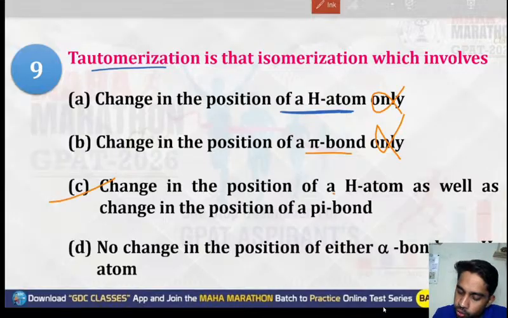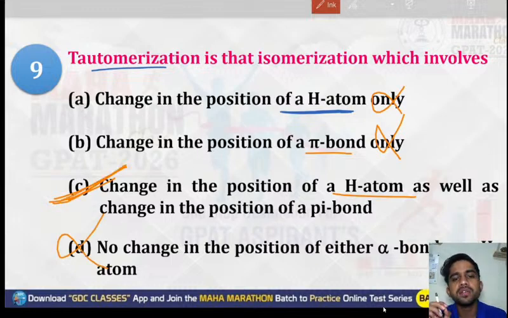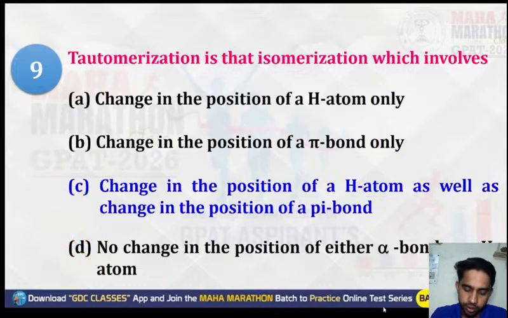Change in the position of hydrogen atom as well as change in the position of pi bond, yes, this will be the right answer. There should be change in the position of both hydrogen and pi bond, because if it is converting from keto to enol form, there will be a change in the hydrogen atom and also a change in the pi bond. So the correct option will be option C, that is change in the position of hydrogen atom as well as change in the position of pi bond.